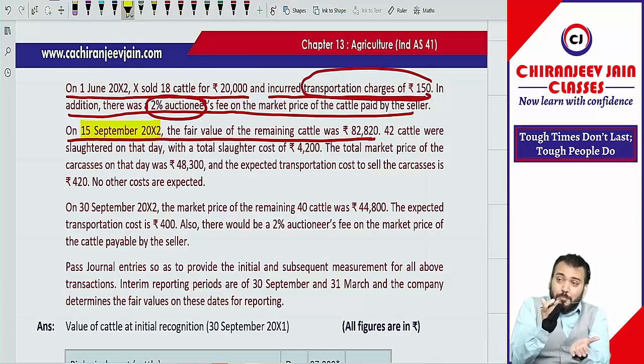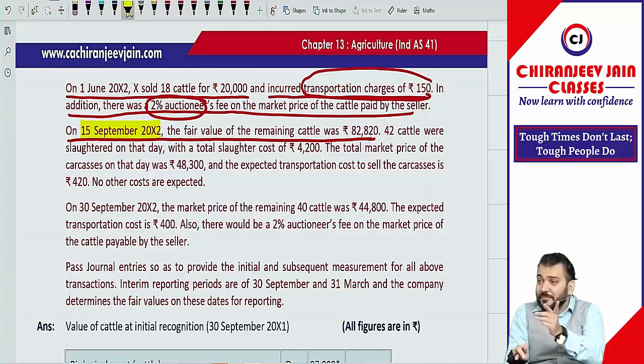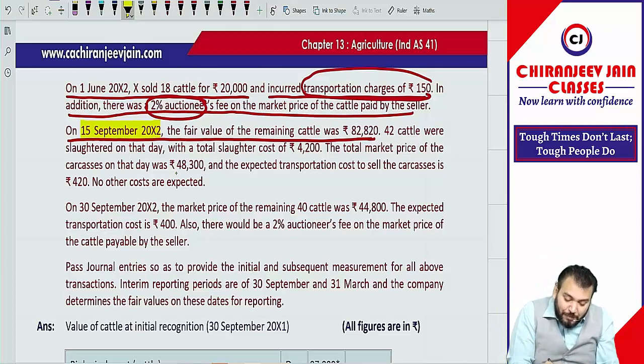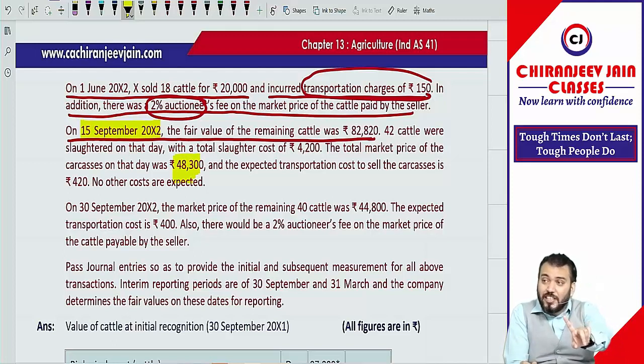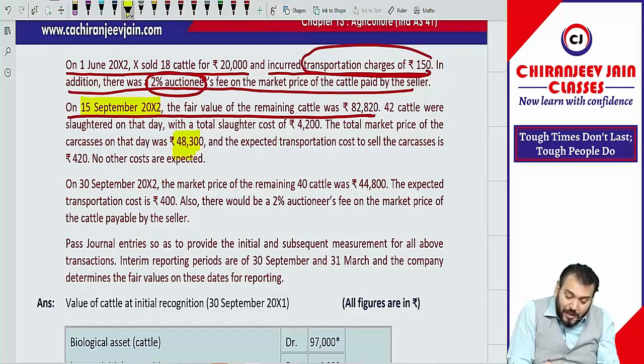So can I say this becomes the point of harvesting? Harvesting means cessation of life also. This is the point of harvesting, means it becomes an inventory which will be initially measured at fair value less cost to sell as per which Ind AS? Ind AS 41. So they have given market price how much? 48,300, and expected transportation cost to sell the carcasses is 420. No other costs are expected, means only transportation cost is there on sale. Correct. On 30th September 2002, the market price of remaining 40 cattle was 44,800.